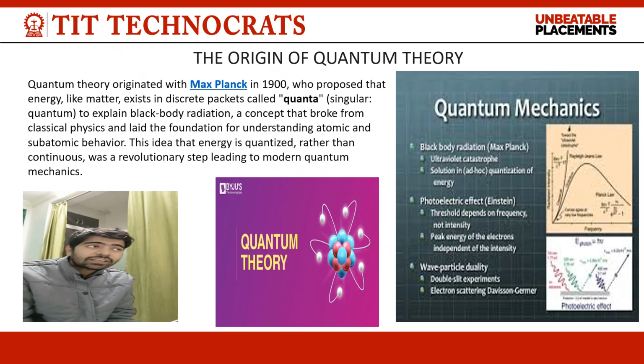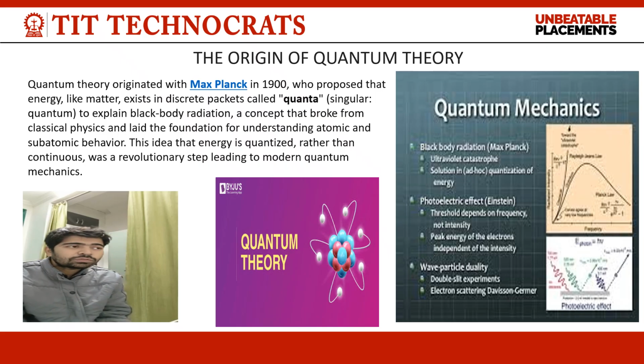What is the ultraviolet catastrophe? Classically, Jeans law says that the intensity of light is directly proportional to the square of the frequency.